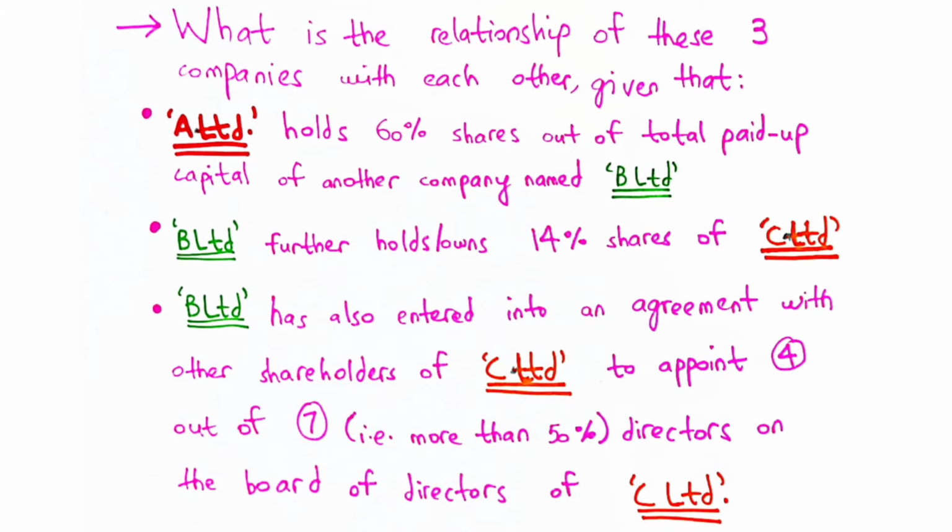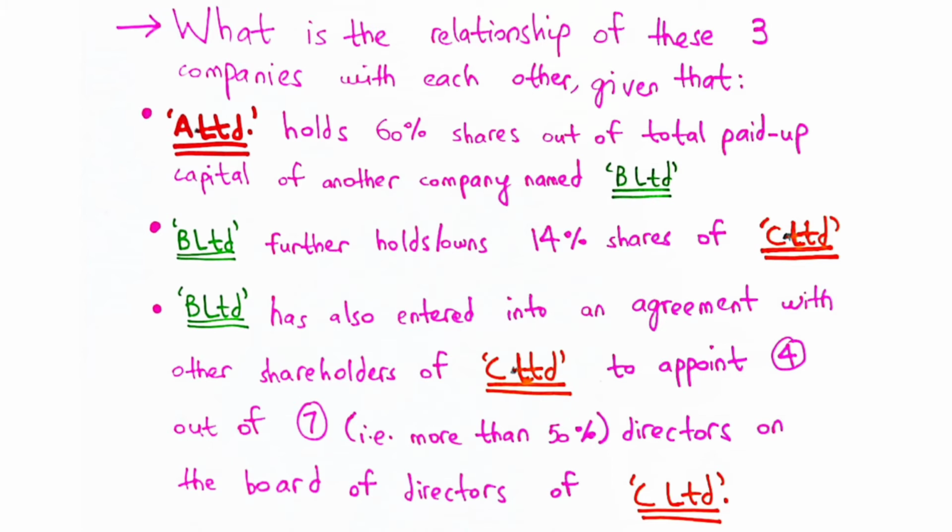However, if we move on to the third piece of information, we can see that B Limited not only holds just 14% of the shares of C Limited, but also that B Limited has entered into an agreement with other shareholders of C Limited so as to appoint 4 out of the 7 directors on the board of directors of C Limited.